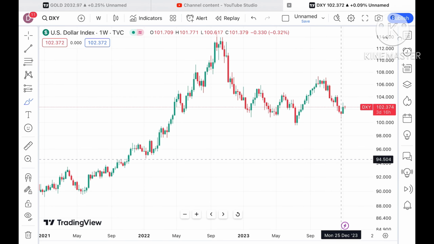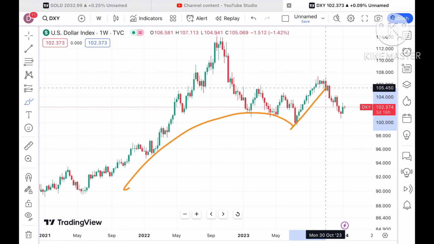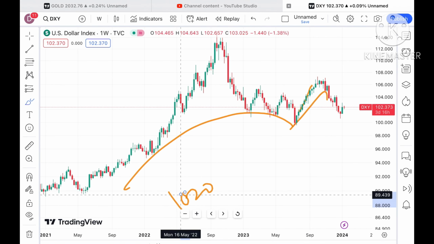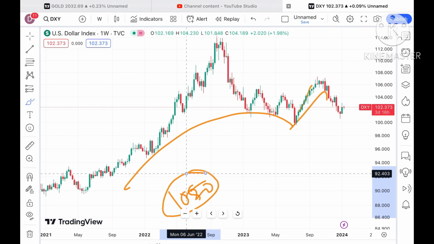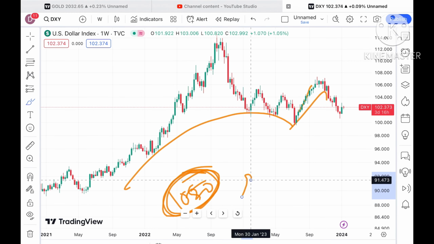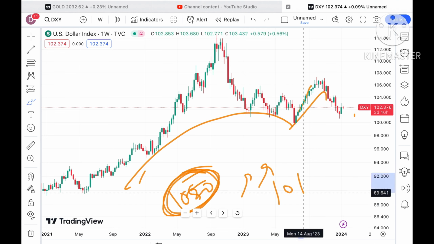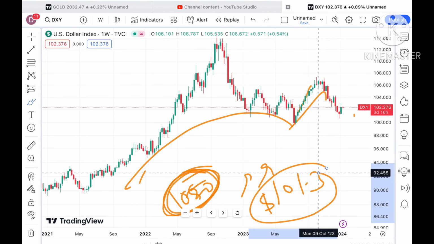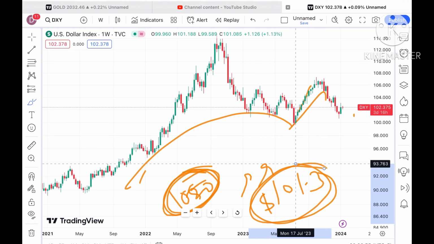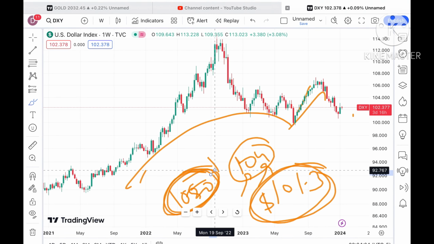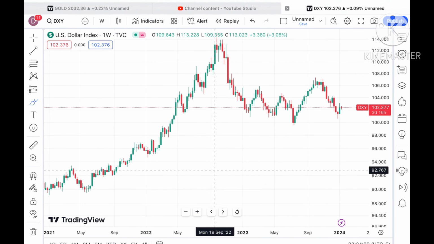If we go to the dollar index, you will see clearly that a big pattern is forming in the opposite direction, and I've already explained that until it moves above a level of $105, nothing changes. If it starts going above 105, we can see the dollar getting more strengthened. But if the price falls again towards a level of 103, we can see a further fall in the dollar index, and then a rise in the price of gold. Once it goes above a level of $104, we will see a further fall in gold prices. But these are just some of the factors that affect the price.